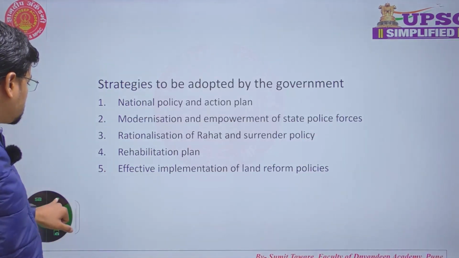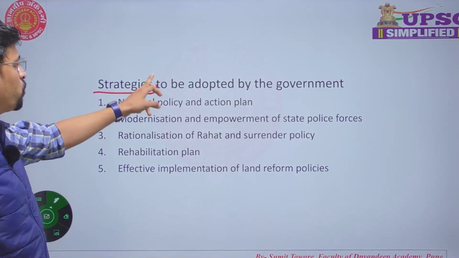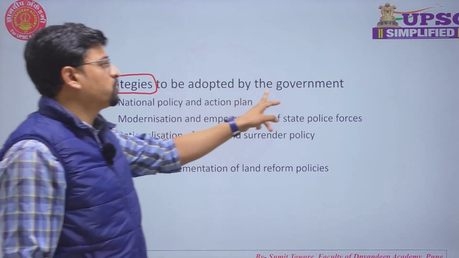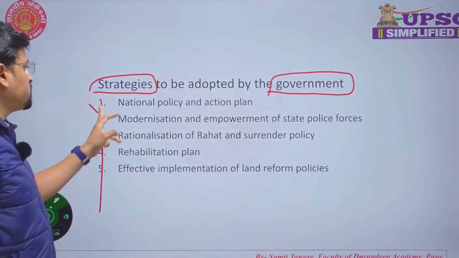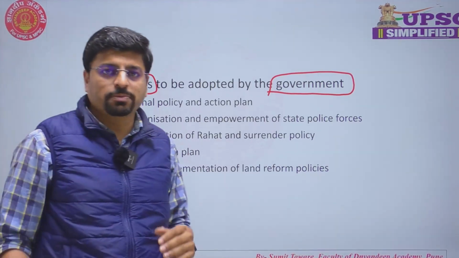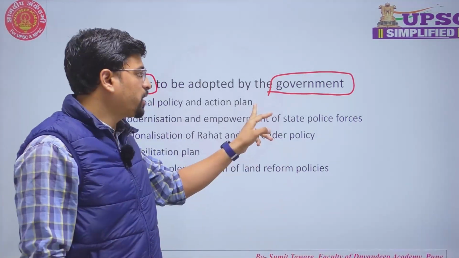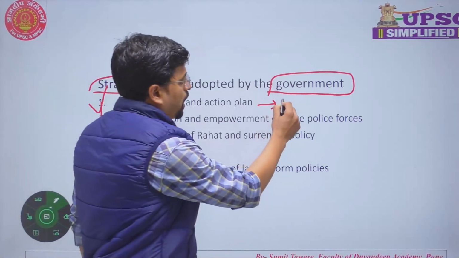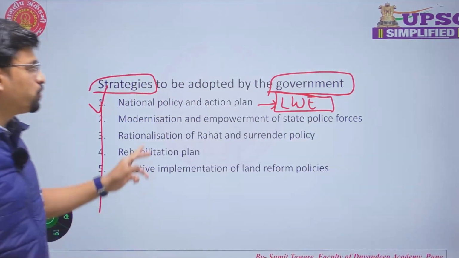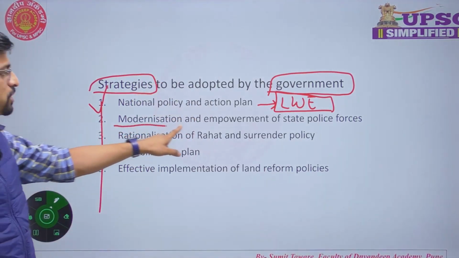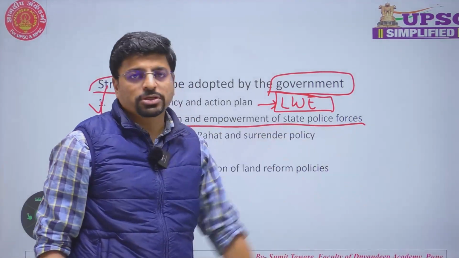So for these strategies, what strategies we should adopt? The government should adopt the following strategies. The first one is we should have a national policy and action plan at the national level to tackle LWE. So we have to formulate a specific policy at the national level to tackle LWE. Secondly, modernization and empowerment of state police forces.